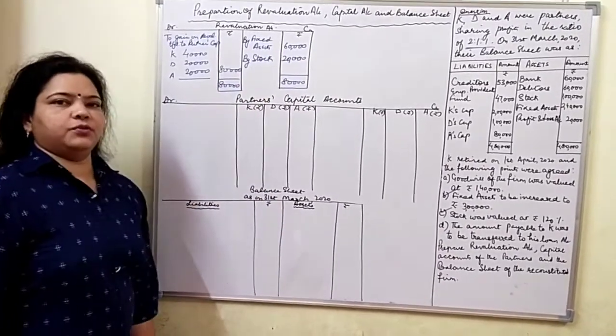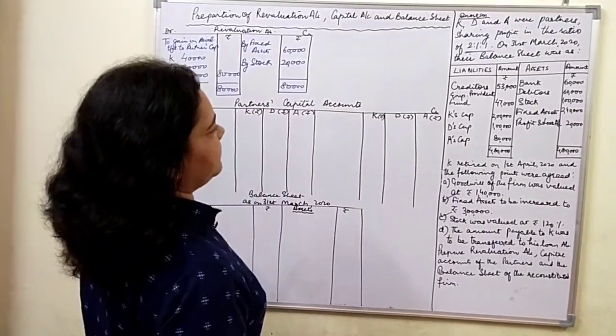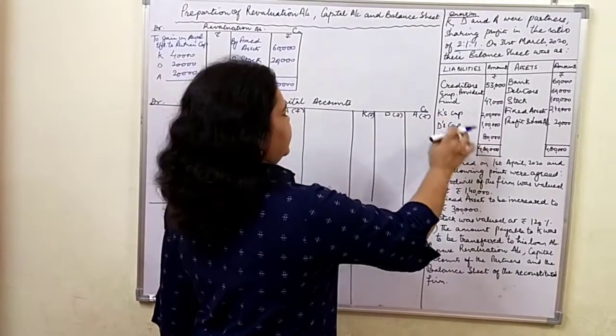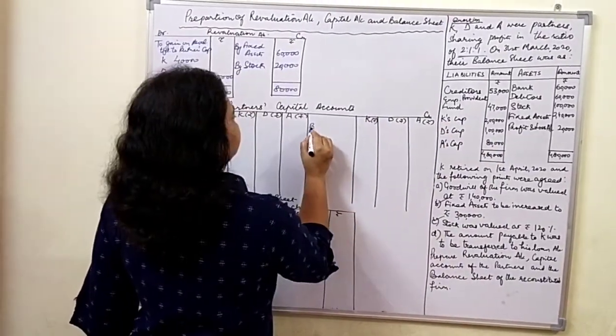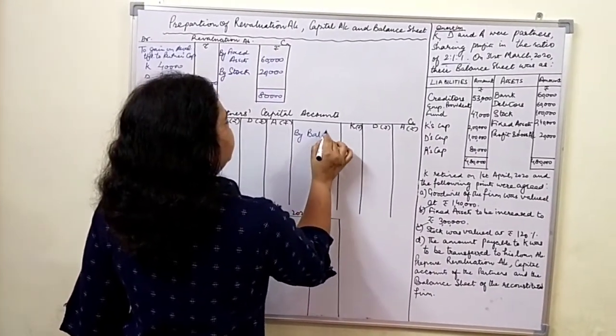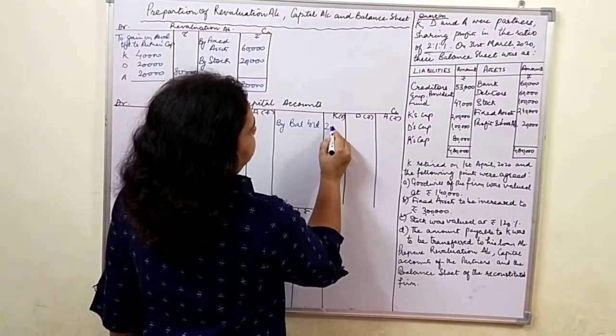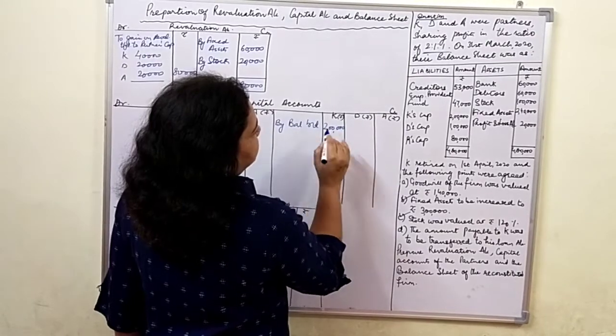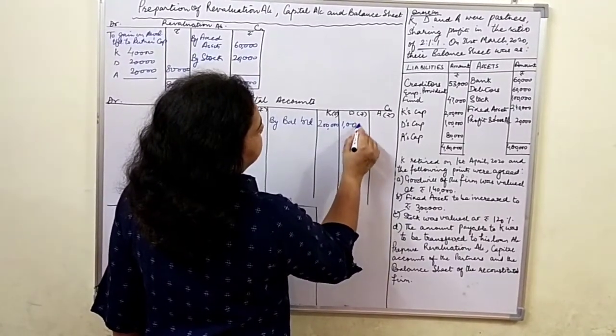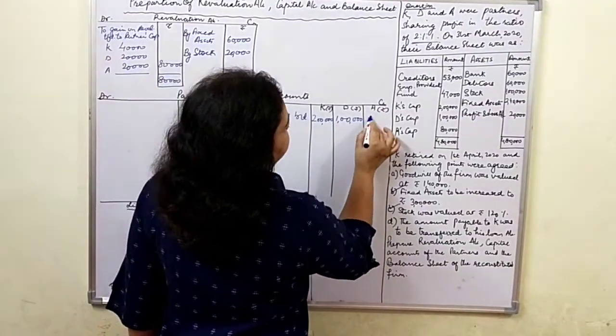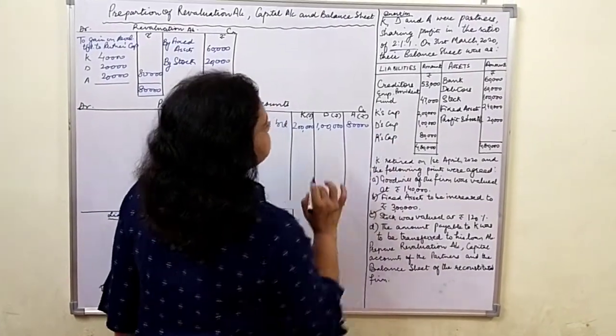Now we'll proceed towards the preparation of partners capital account. See, all partners have got credit balance. So we will begin with by balance brought down 2 lakh, 1 lakh and 80,000.